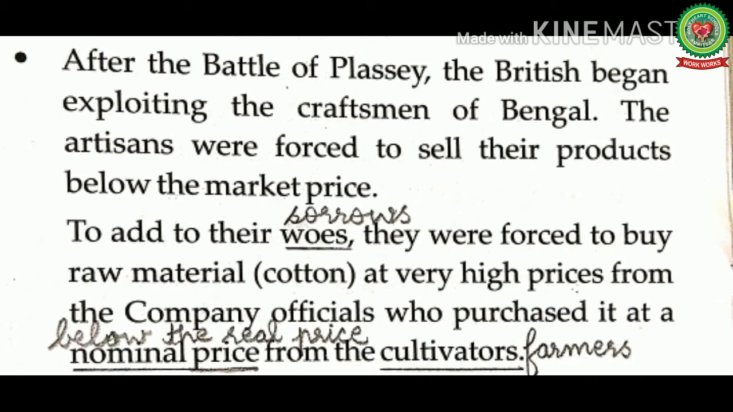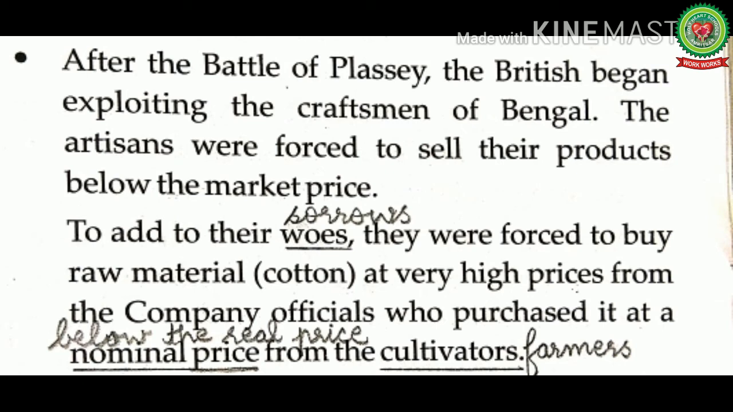And even the prices of the goods produced by the weavers and craftsmen were fixed by the British. These prices were so low that the weavers and craftsmen could not survive and were forced to leave their craft. The worst affected were the weavers of Bengal. The textile industry of Bengal virtually closed down, and thousands of weavers became jobless due to the closure of the weaving industry.